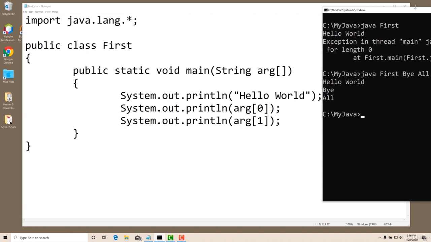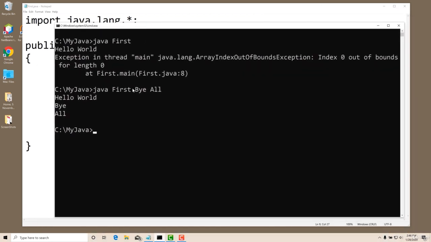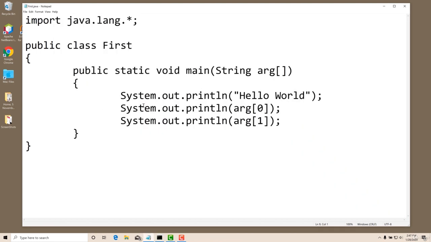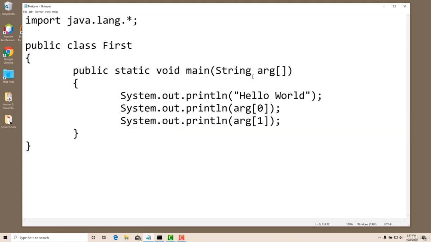So whatever arguments I have given along with the program name are taken as command line arguments. So that's taken by the program. If at all you want your program to take command line arguments, then you can take them and process them here. So we will see how to use them and all. That is there in the later sections. So that's all. I have given the complete demonstration of the first program. I have shown you each and everything related to the first skeleton program.